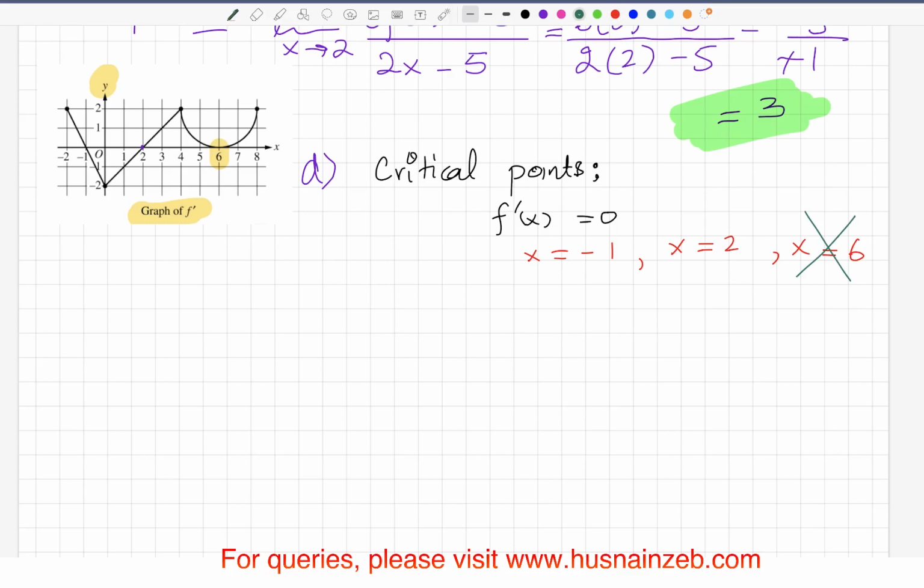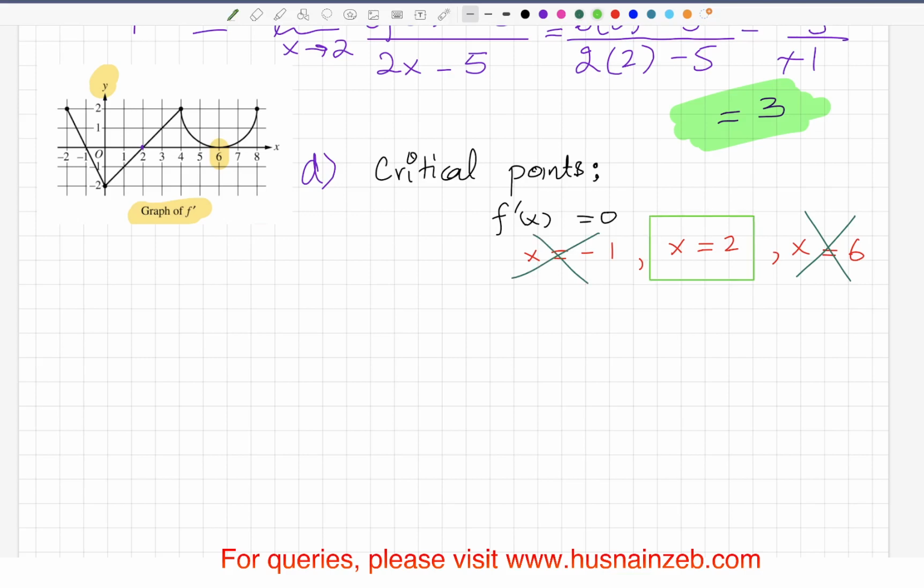At x equal to -1, the derivative before x equals -1 is positive, and after that value, the first derivative is negative. You can see it from the graph. So that means this is also not possible because we are going to find the minimum, right? So we are left with only one option. We have x equal to 2.